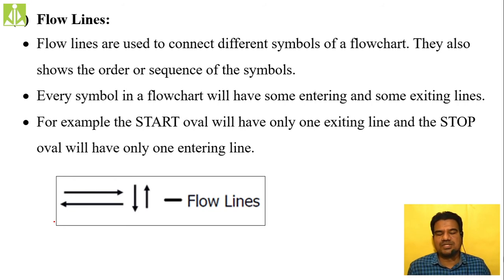Which symbol should come first and which symbol is second, and in which direction we are having the connectivity between those symbols. To show all these things, we are using this flow line. So it is very simple. Let us say we have started the algorithm at some point. What symbol do we use for starting? The terminal symbol, isn't it? So terminal followed by, let us say, the start symbol, start. So this is the starting point.